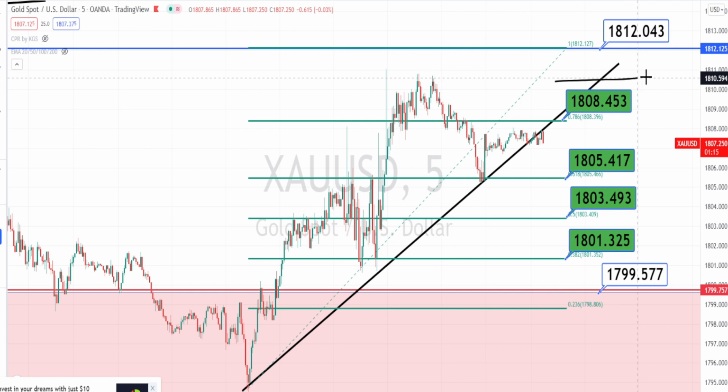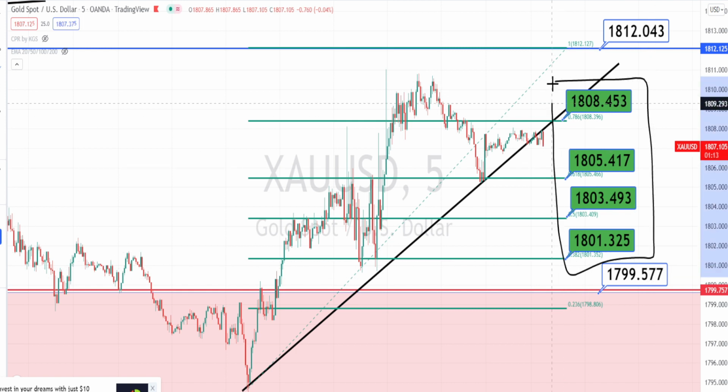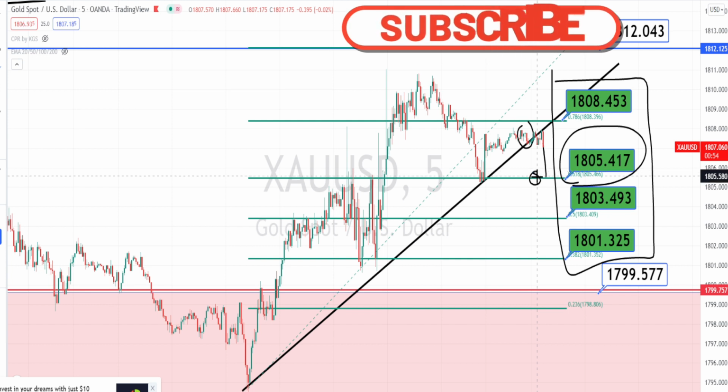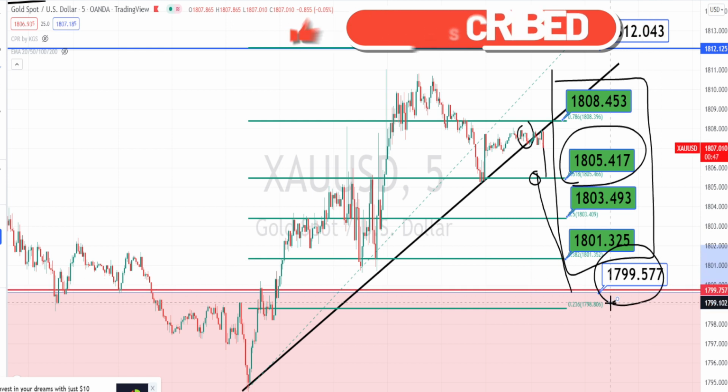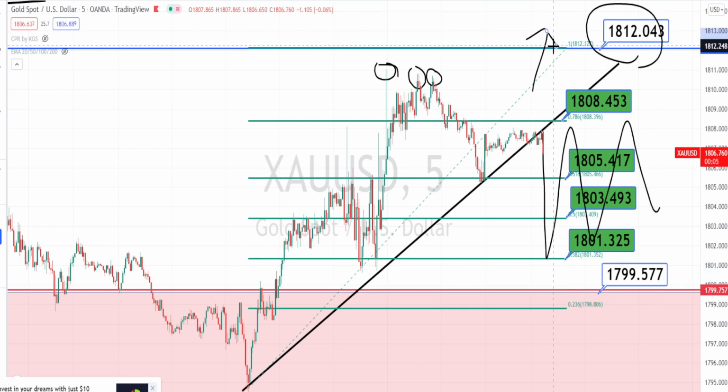So the values marked in green color boxes are the support and resistance levels in 5 minutes time frame. Currently the price action has breached this support line or the trend line, and it is in a bearish trend, and we can expect it to take support at the support level of 1805 first, and if it manages to break the support level, we can expect a further fall and take support on the higher time frame support level of 1799.